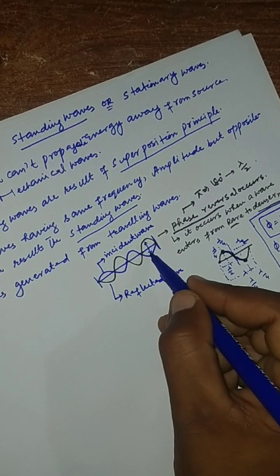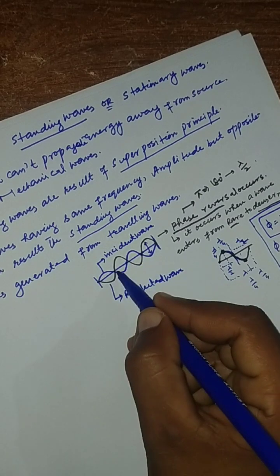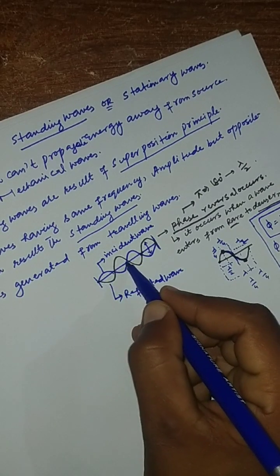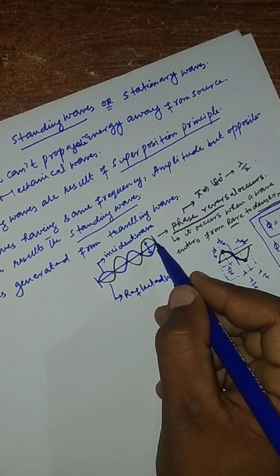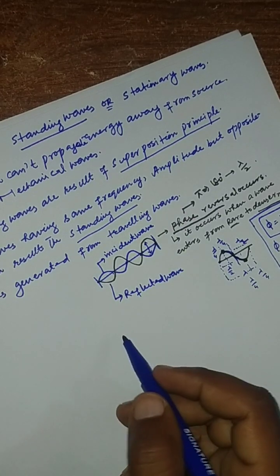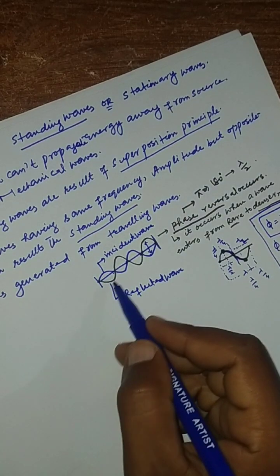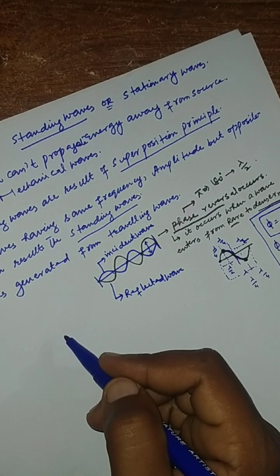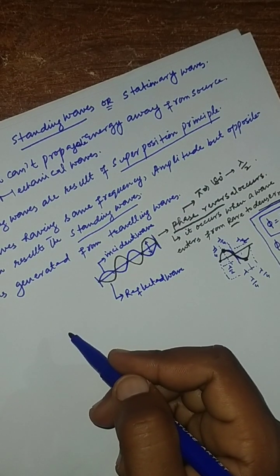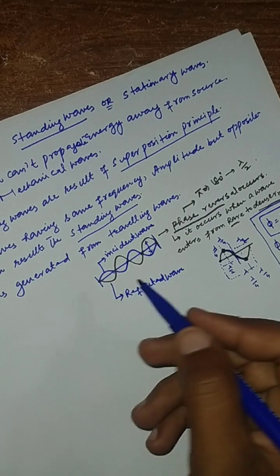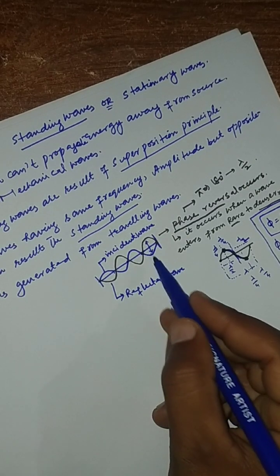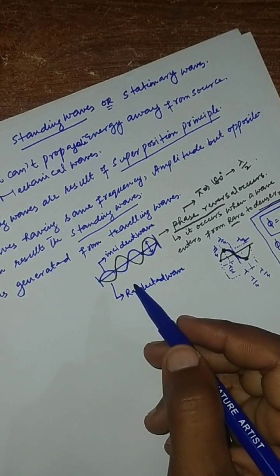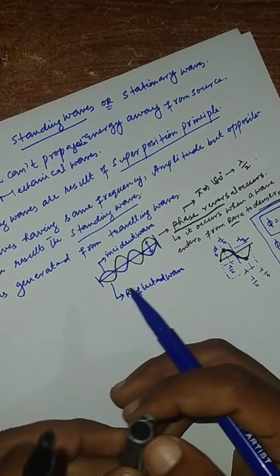So these are the constructive points, and these points are considered as the destructive points, where there will be minimum or 0 amplitude.